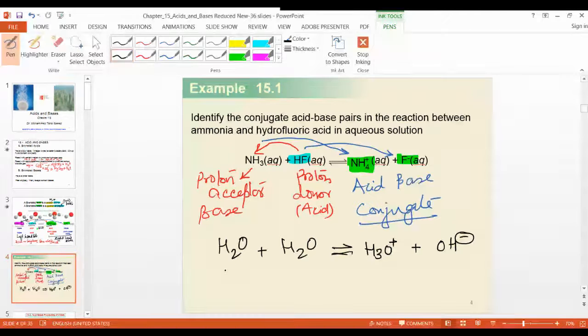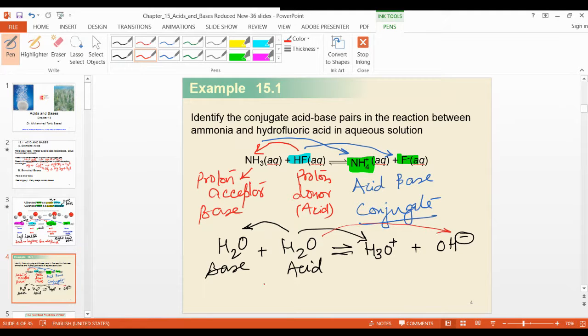Okay, so you can justify because it accepts one proton from here, so this becomes H3O plus, right? So it accepts, so this is base, right? It donates, this is an acid, and the right side is the opposite. After donation, this is formed, right? So this is their conjugate. This is base, so their conjugate is acid. And this is acid, so their conjugate is base.